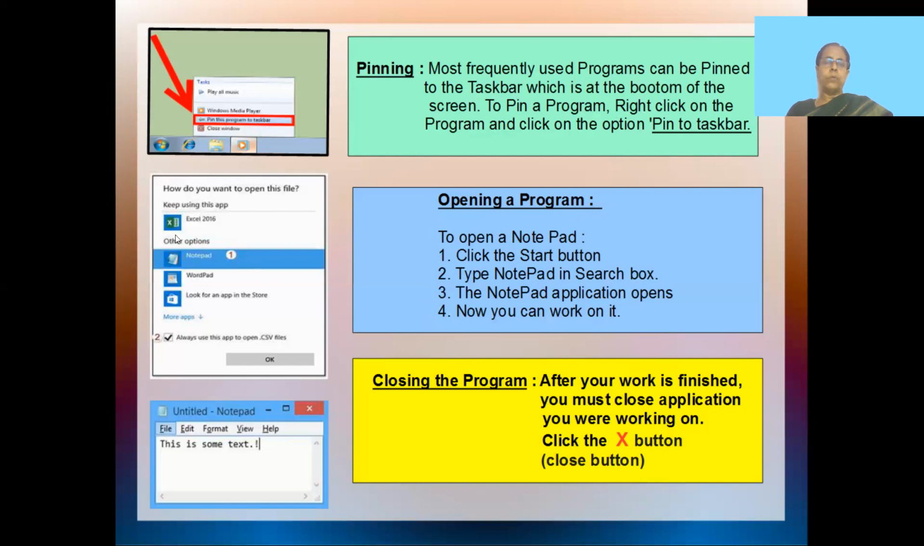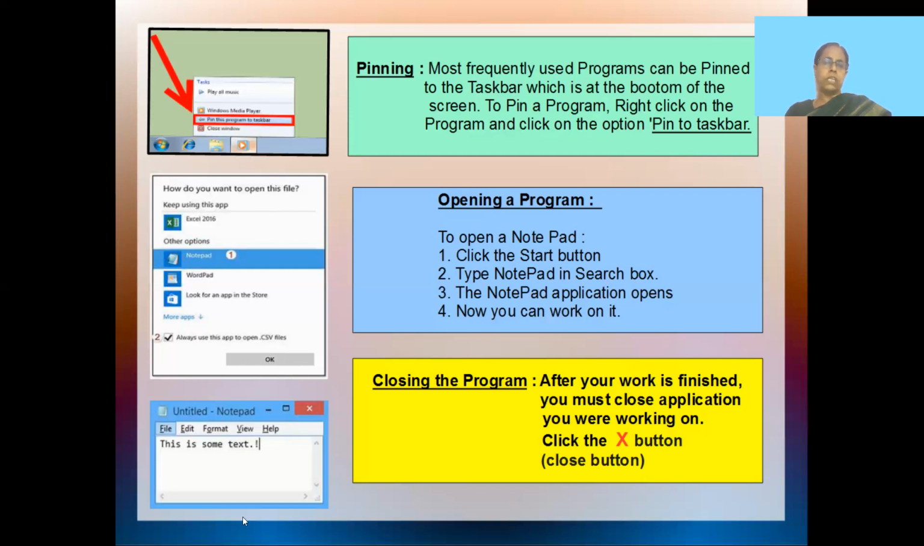I want to open Notepad. So if I want to open Notepad, I'll click here on this icon of Windows, and we'll get a list of all the programs. If Notepad is there, I'll click on Notepad, and Notepad will open. But if I don't have the Notepad here, then I have an option which is called the search box. If I type Notepad there, automatically Notepad opens, and I can just click on it. So here it says to open a Notepad, click on the Start button, type Notepad in the search box, and the Notepad application will open. And now you can work on the Notepad.